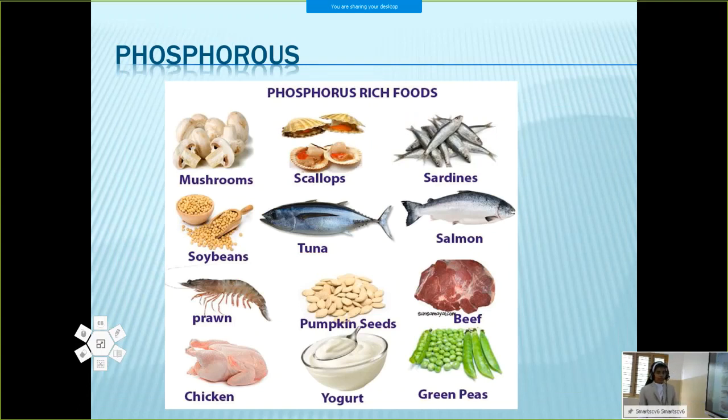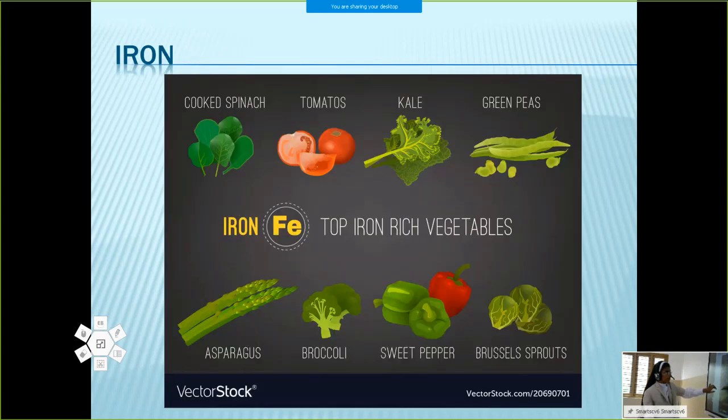Then phosphorus. Phosphorus is important for our bones and teeth. Phosphorus-rich foods are most of the seafoods, mushrooms, pumpkin seeds, beef, green peas, yogurt or curd, chicken, etc. Phosphorus minerals are contained in mushrooms, seafoods, pumpkin seeds, yogurt, green peas, chicken, etc. Okay? It is about phosphorus.